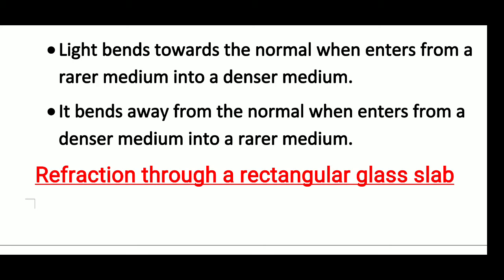Suppose light is coming from water into glass, or air into water, or air into glass. Air into glass, it will bend towards the normal. Glass into air, it bends away from the normal. Similarly, glass into water, away from the normal. Water into glass, towards the normal. So whenever light enters from a denser medium to a rarer medium, it bends away from the normal. When it enters from a rarer medium into a denser medium, it bends towards the normal.